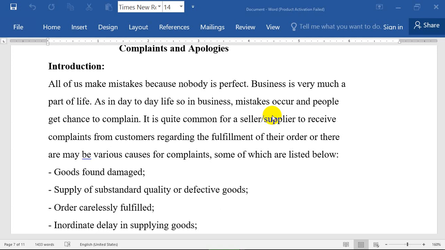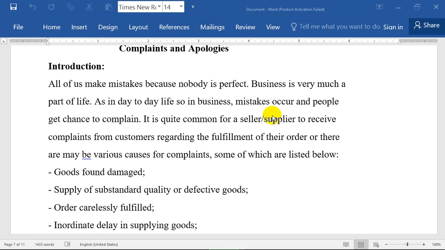So we need something called a complaint letter, and in return the seller is going to make an apology to the buyer because he made a mistake. So our lesson tonight is about complaints and apologies.